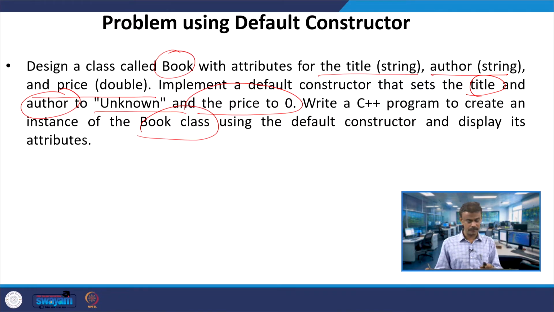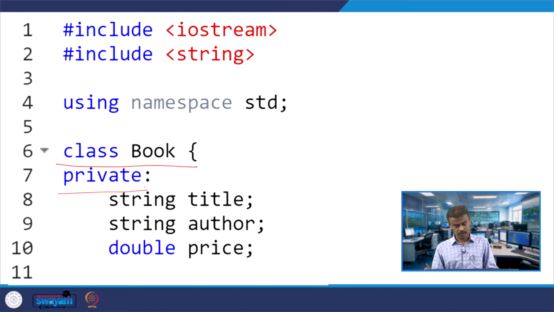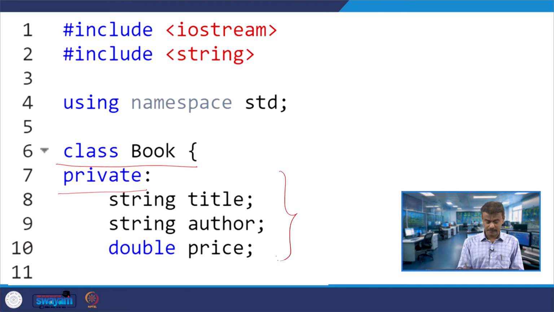So, this is a simple problem. Let us see how we are going to write the code. Let us define a class book. We have not seen the access modifier yet, so no need to worry about this keyword, we will define it slightly later. Now you have 3 member data: one is string title, second one is string author, third one is double price. Title whose data type is string, I have included the string header file. Once you include this header file, problem solved, you can use the string data type.